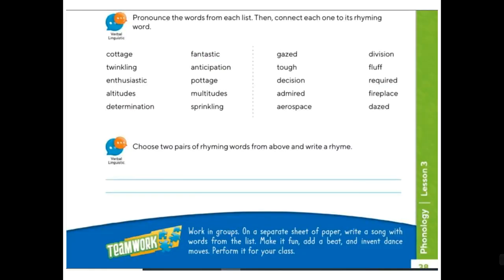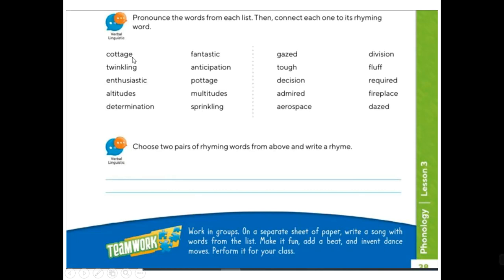And the second part says, pronounce the words from each list, then connect each one to its rhyming word. I will help you with number one, cottage. Which one sounds the same as this? Cottage. Fantastic, anticipation, potash, multitudes, and sprinkling. Very good.